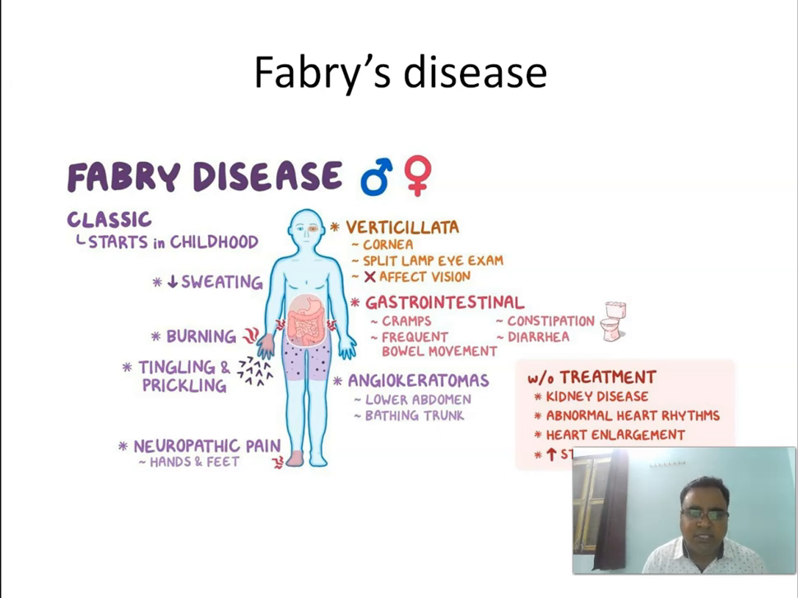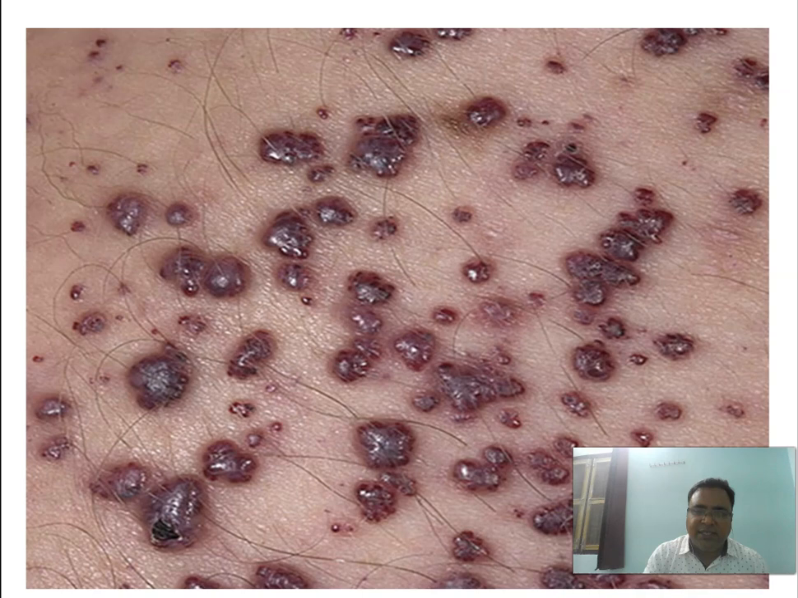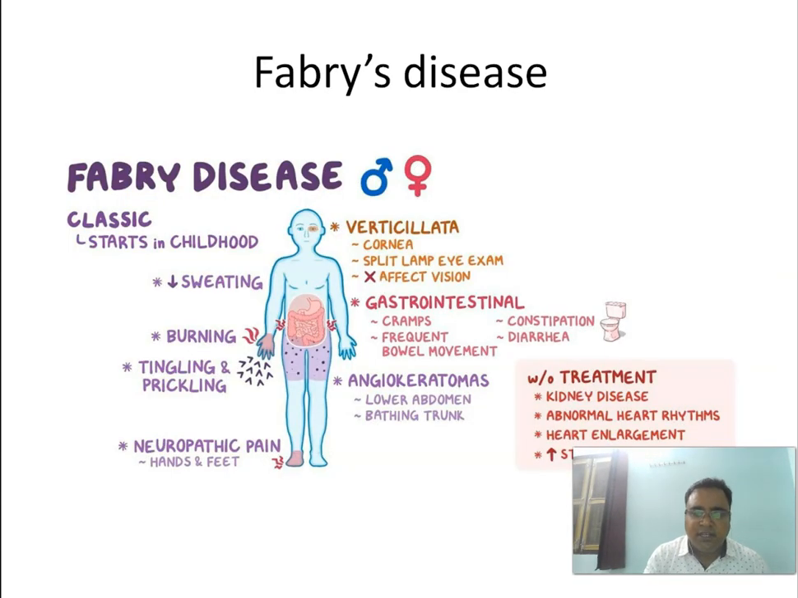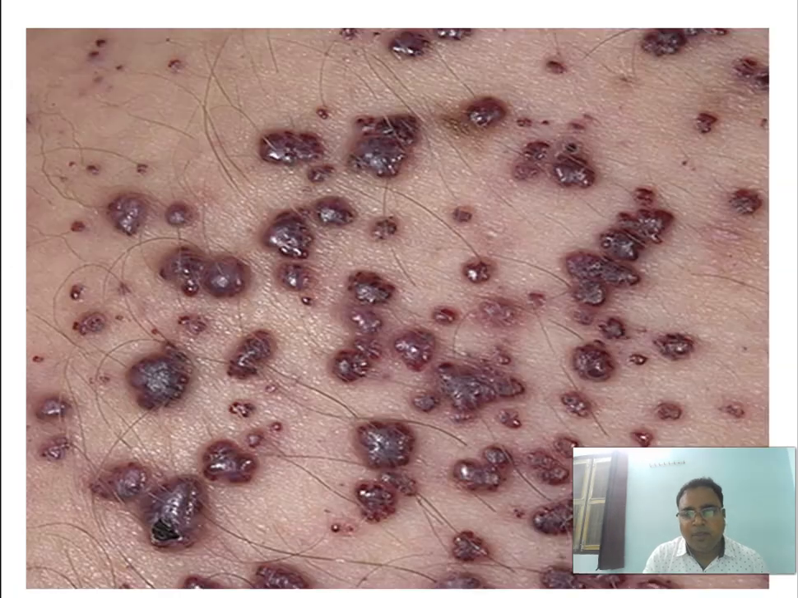As we know, Fabry's disease starts in childhood. The clinical features could be decreased sweating, burning sensation, tingling, and prickling sensation in hands. We can get neuropathic pain. We can get various GI symptoms like cramps, constipation, diarrhea, frequent bowel movements. And the main classical finding is angiokeratoma. The picture would be like this. This angiokeratoma will usually be on the lower abdomen and trunk area. So in Fabry's disease, we'll get angiokeratoma.